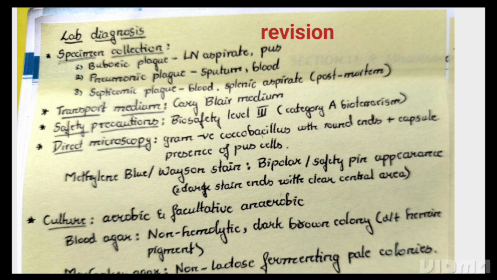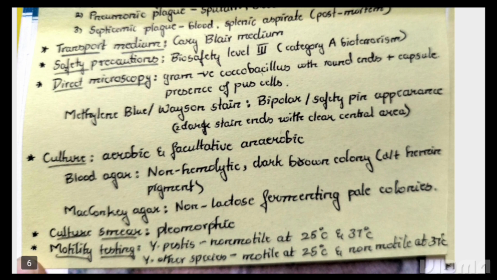Culture: aerobic and facultative anaerobic. On blood agar, it is non-hemolytic, and dark brown colonies are found due to the pigment. On MacConkey agar, non-lactose fermenting pale colonies. In cultural smear, it is pleomorphic and non-motile. Regarding motility, Yersinia pestis is non-motile at both 25 degrees Celsius and 37 degrees Celsius, while other Yersinia species are motile at 25 degrees Celsius and non-motile at 37 degrees Celsius. It is one extra point.